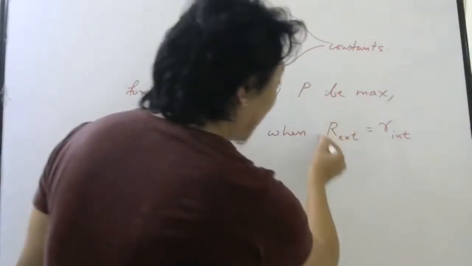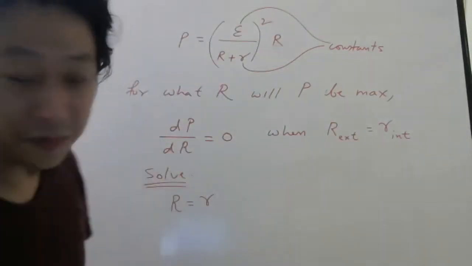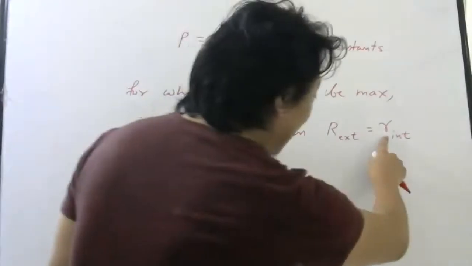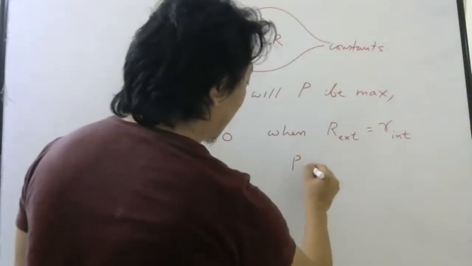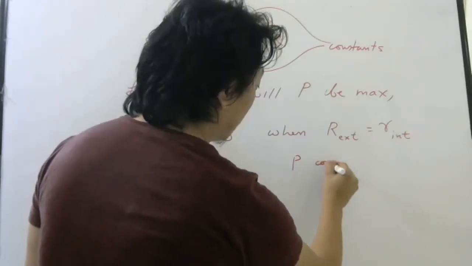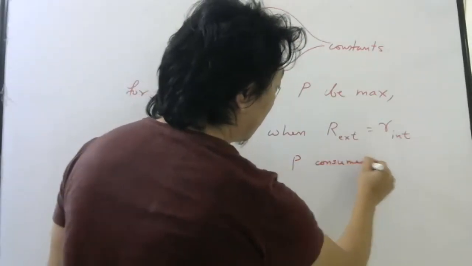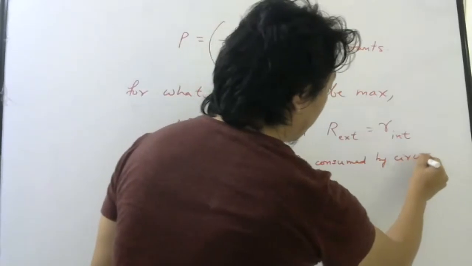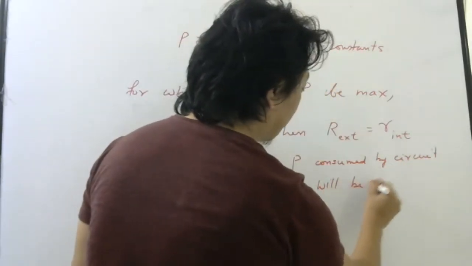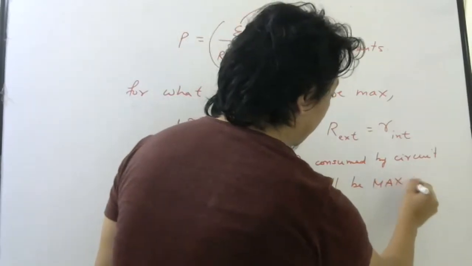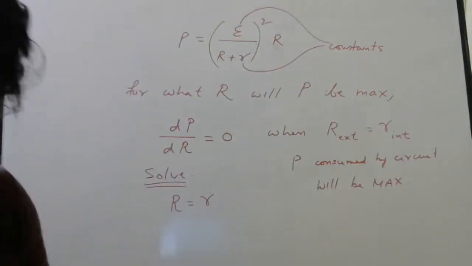So when the external resistance of the circuit equals the internal resistance of the circuit, power consumed by the circuit will be maximum. So please keep this in your mind.